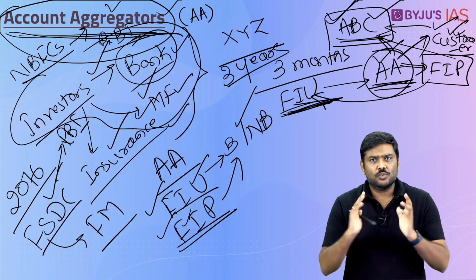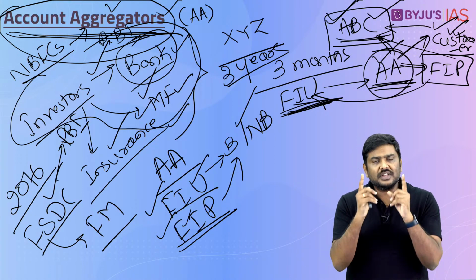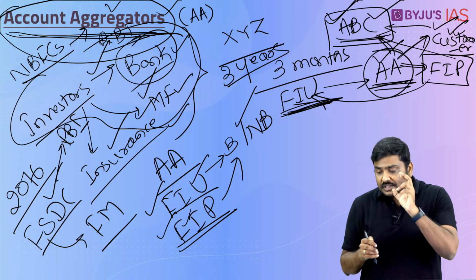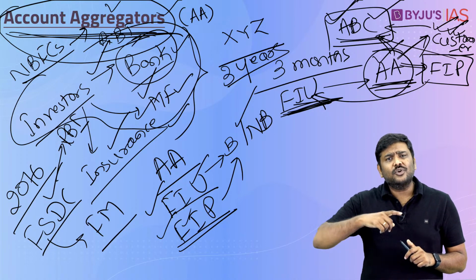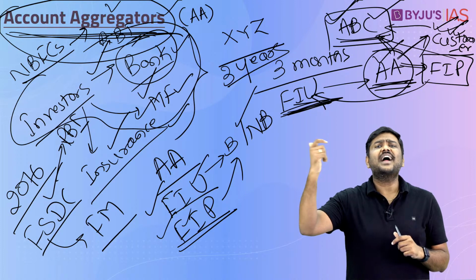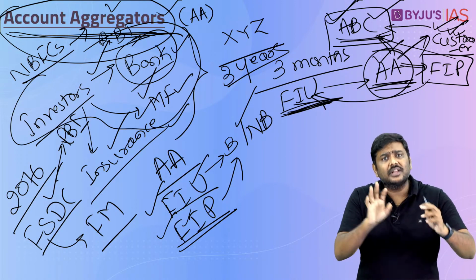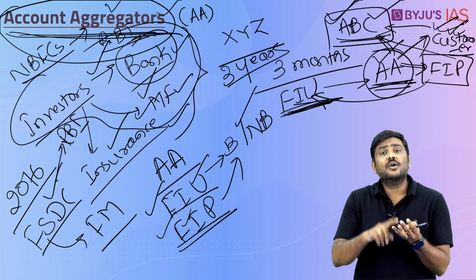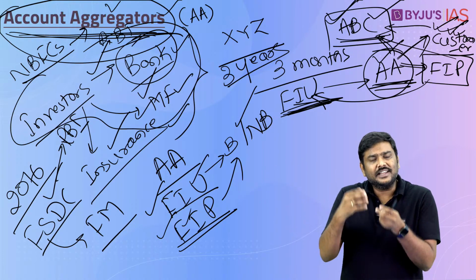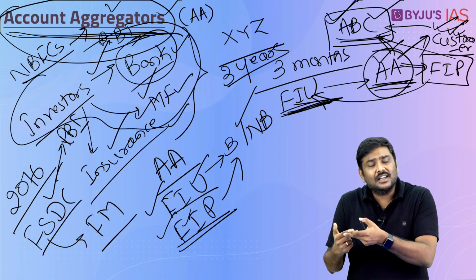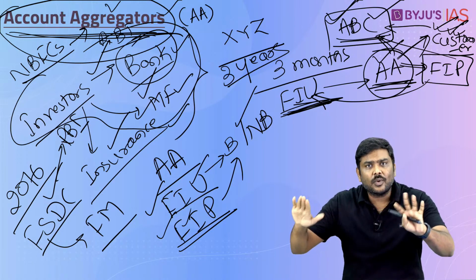Now what is the advantage? What are we trying to achieve here? First, a very important benefit: the customer need not run from one bank to another bank, stand in line, and collect the photocopy of his own account information. Nor is he required to log on to his internet banking account and get the data from there. It is not required now.